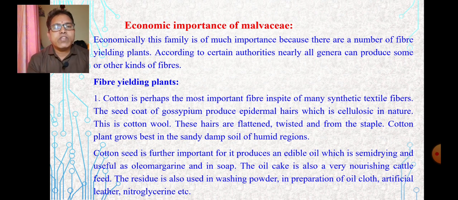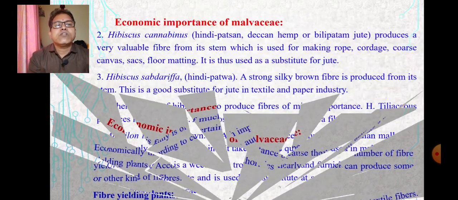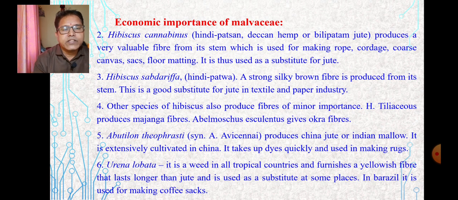The seed coat of Gossypium produces epidermal hairs, cellulosic in nature. This is cotton wool, that we call cotton, and these hairs are flattened, twisted. There are certain uses of this cotton, yielding the seed oil, etc. Then Hibiscus cannabinus is one of the plants having economic importance.